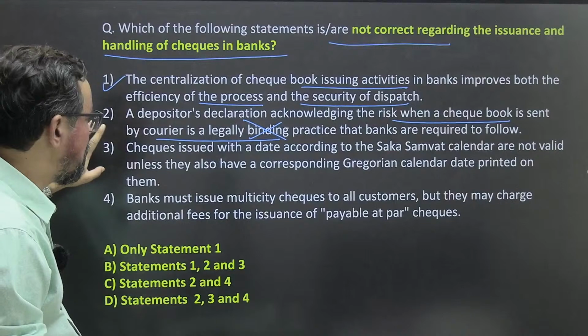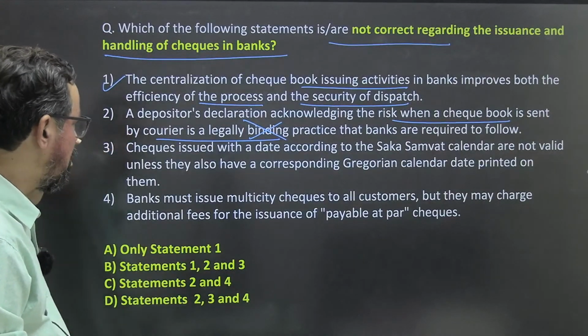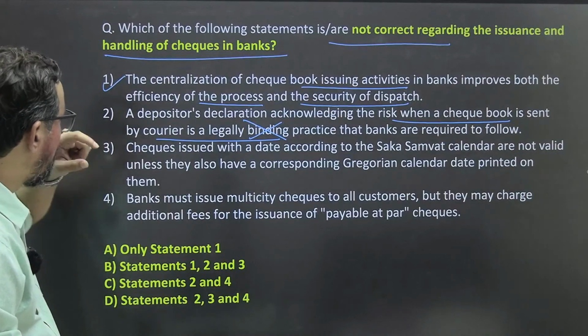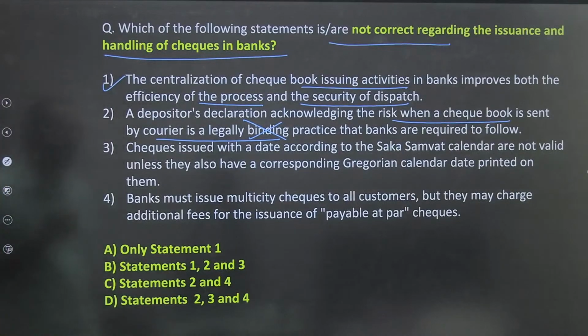We cannot send check by the couriers and all. So this is wrong. Depositor's declaration acknowledging risk when the check book is sent by couriers.